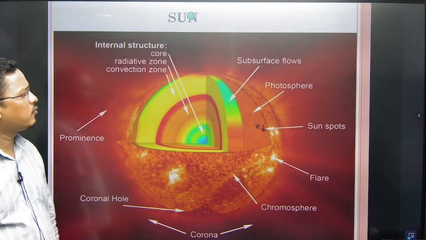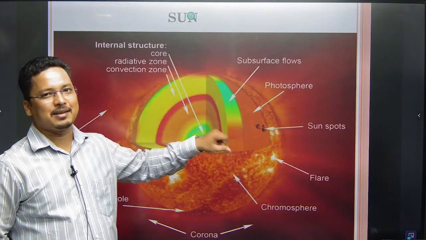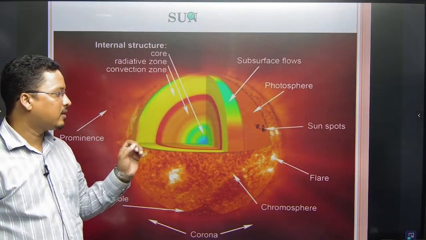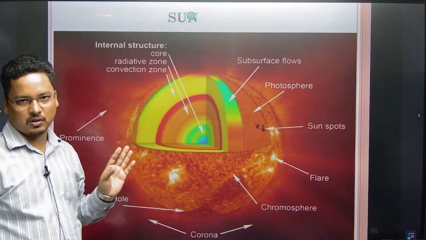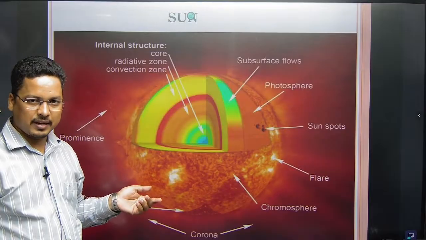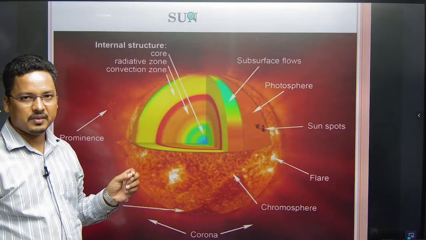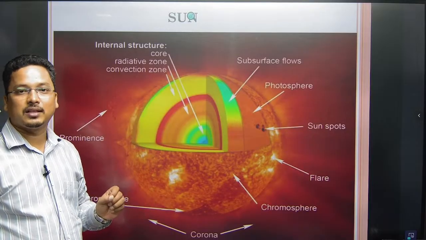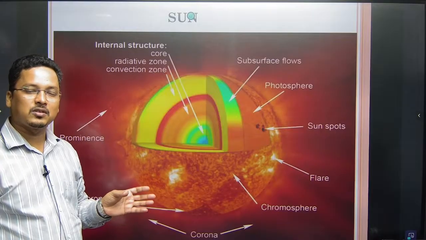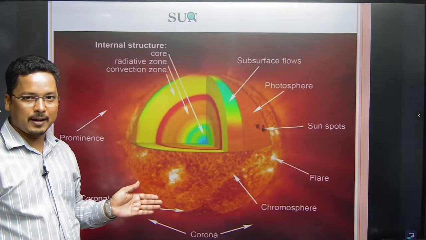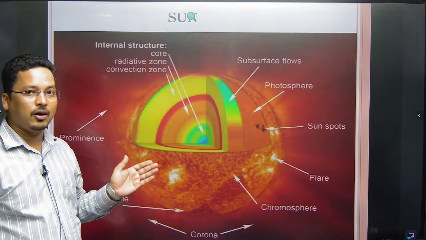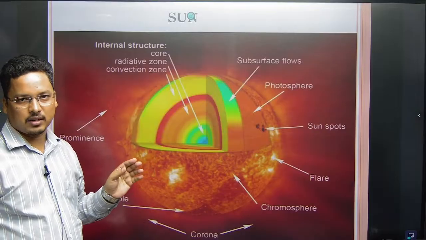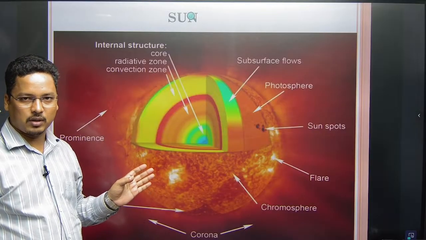Then we are having the photosphere, where the light is emerging. And another important thing is the sunspot. These sunspots are the dark areas. And this dark area, the sunspots, is very important.